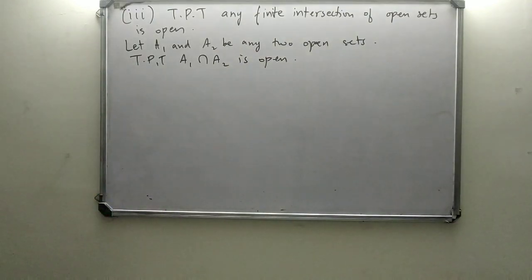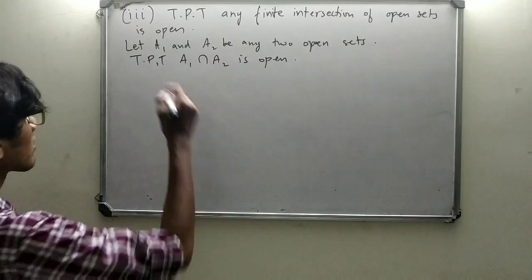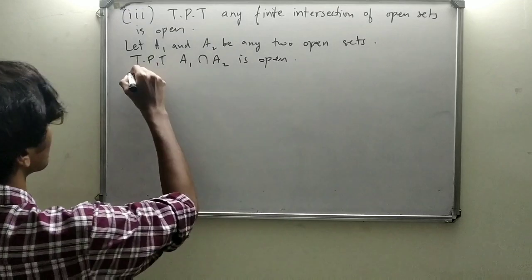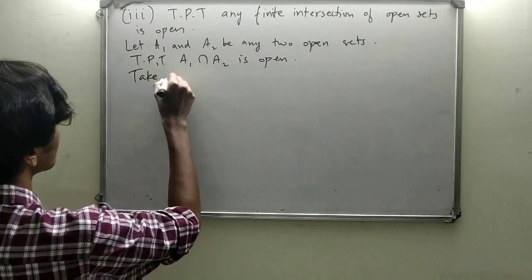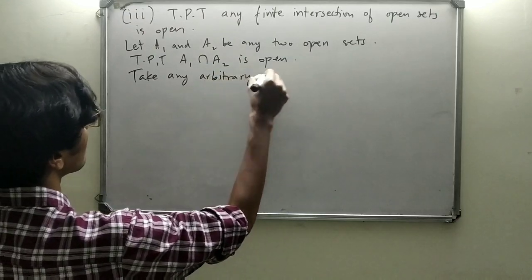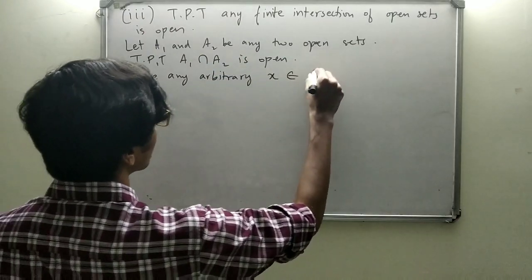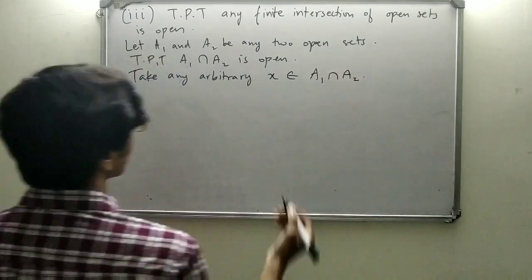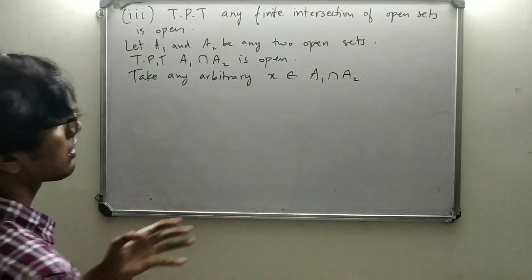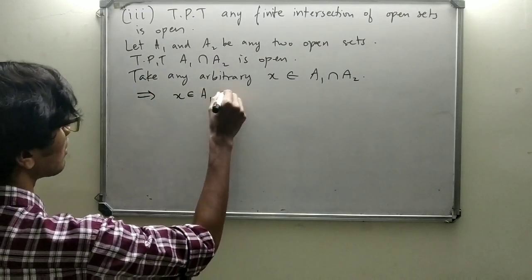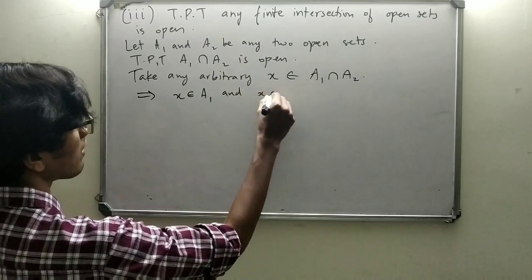So how do we do it? We take any arbitrary point x element of A1 intersection A2. If x is an element of A1 intersection A2, this implies x element of A1 and x element of A2.